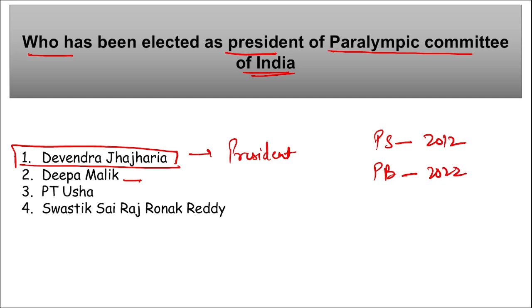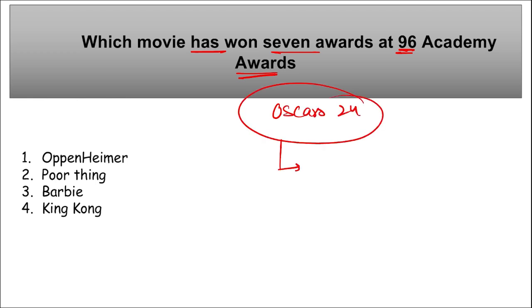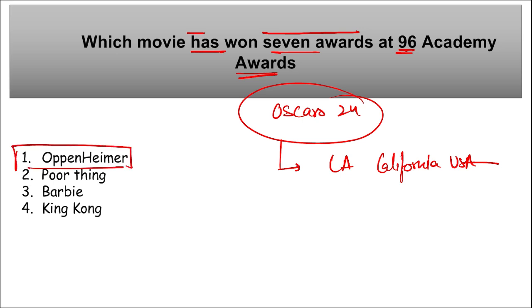Which movie has won 7 awards at the 96th Academy Awards? So during the 96th Academy Awards, that were the Oscars 2024, where were they held? They were held in LA, Los Angeles, California, USA. And these Oscars, question asked here is, which is that movie that has won 7 awards here? So it is the movie Oppenheimer, correct? It won 7 awards, and this movie was directed by whom? It was directed by Christopher Nolan.